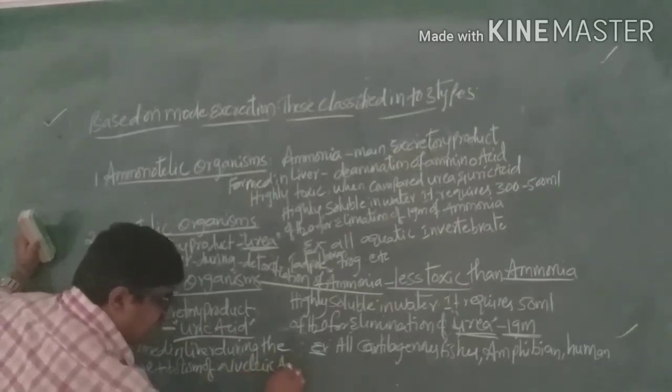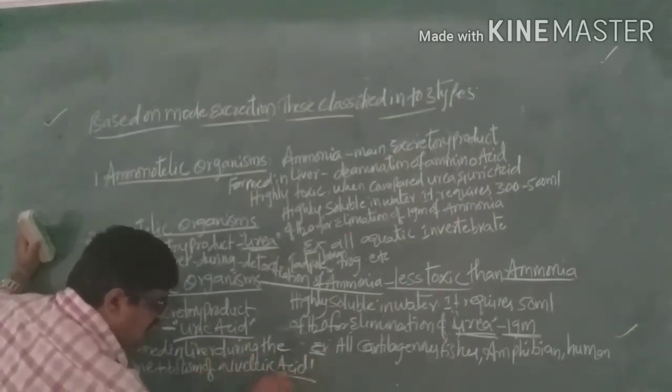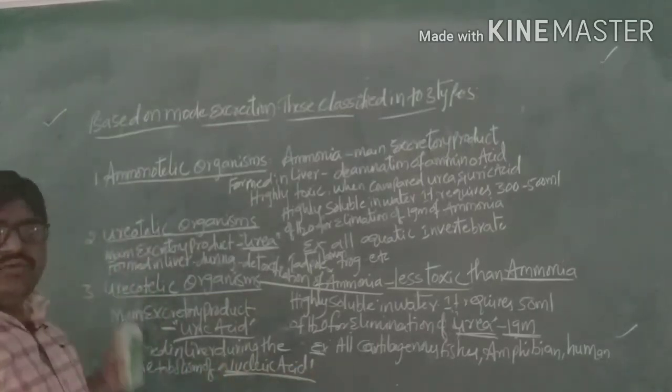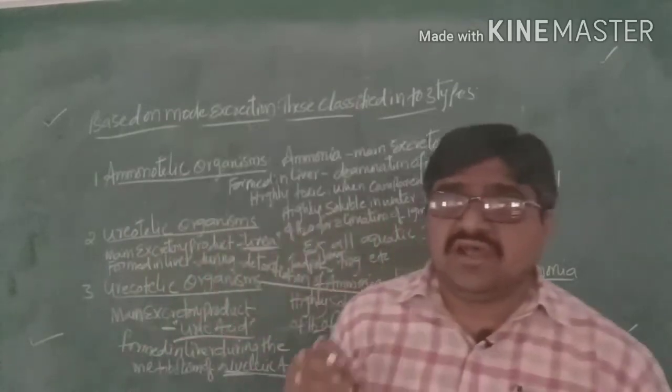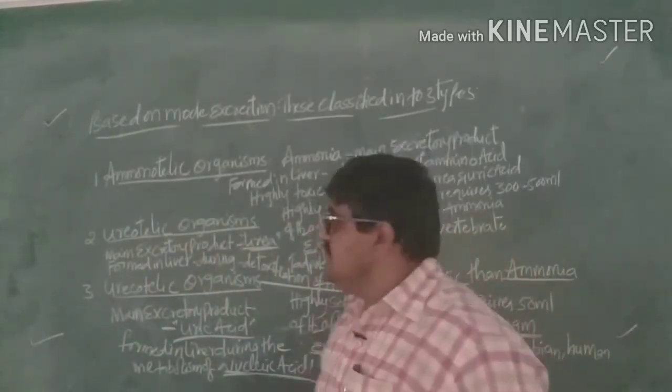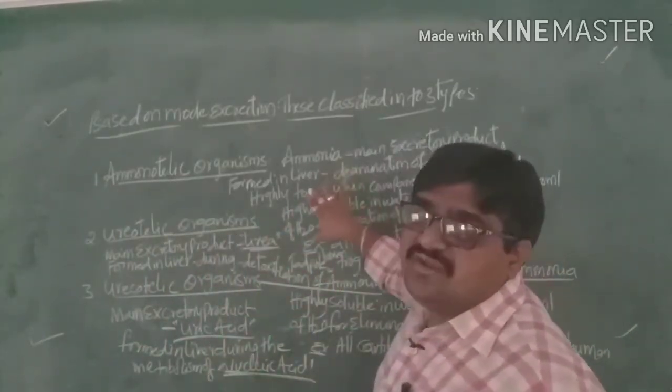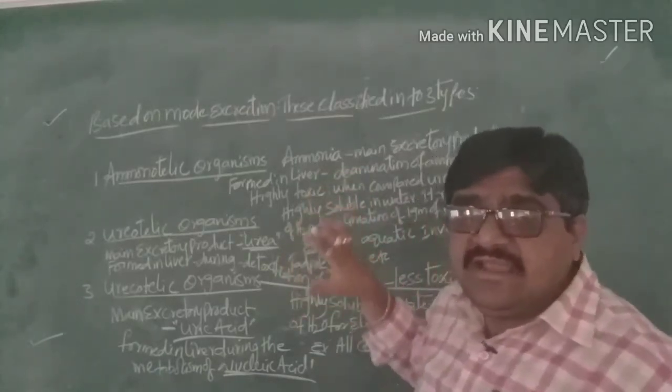Due to the metabolism of nucleic acids, uric acid is produced. So all three of these nitrogenous waste materials are formed in the liver.